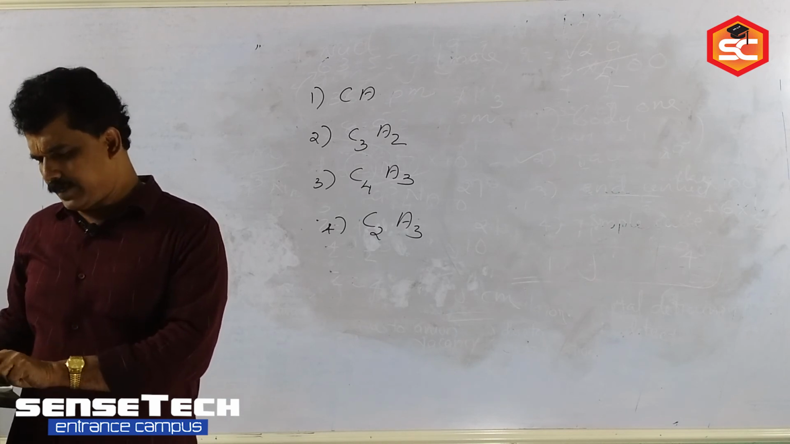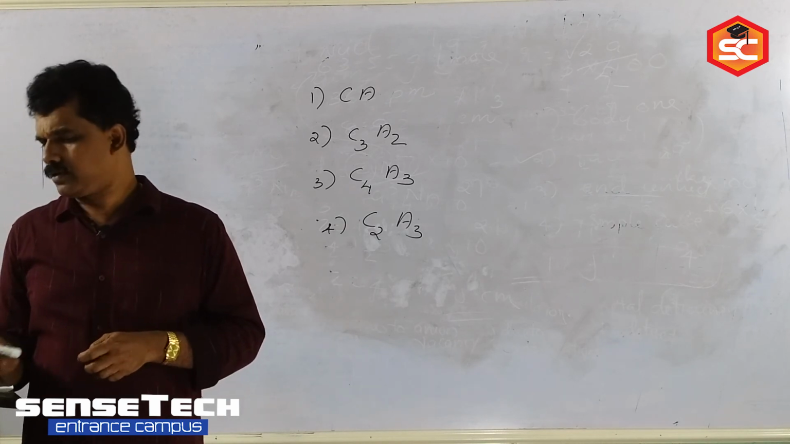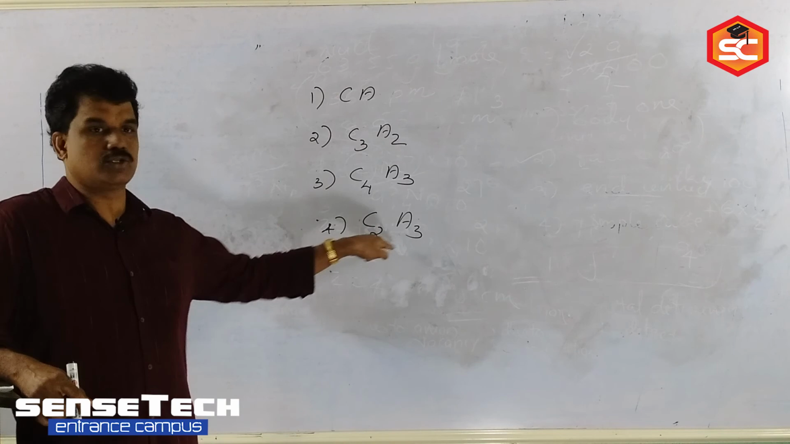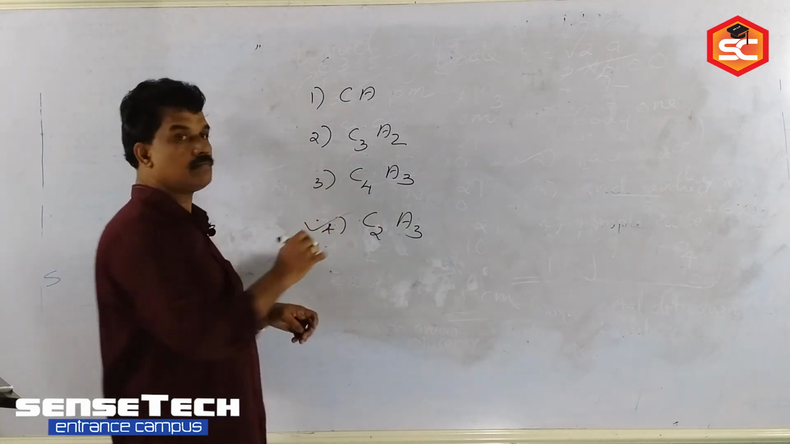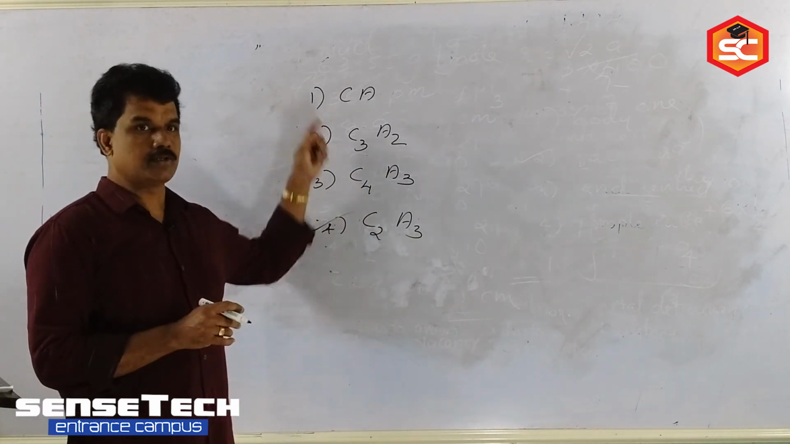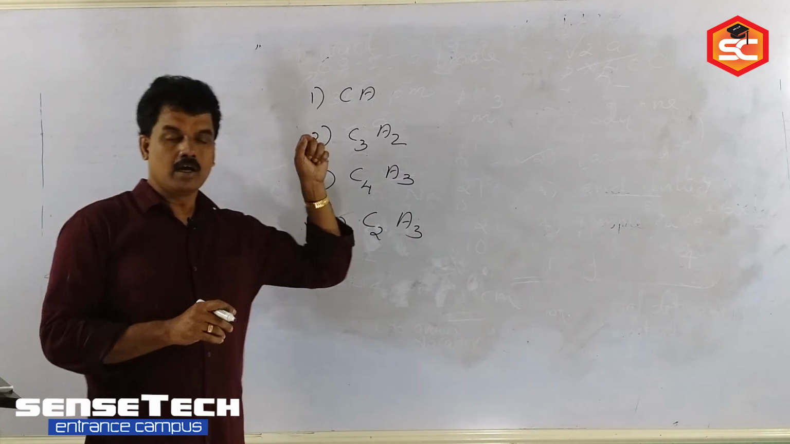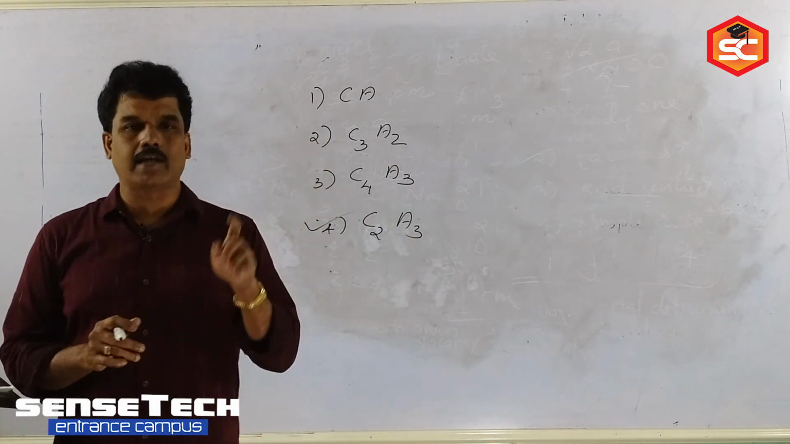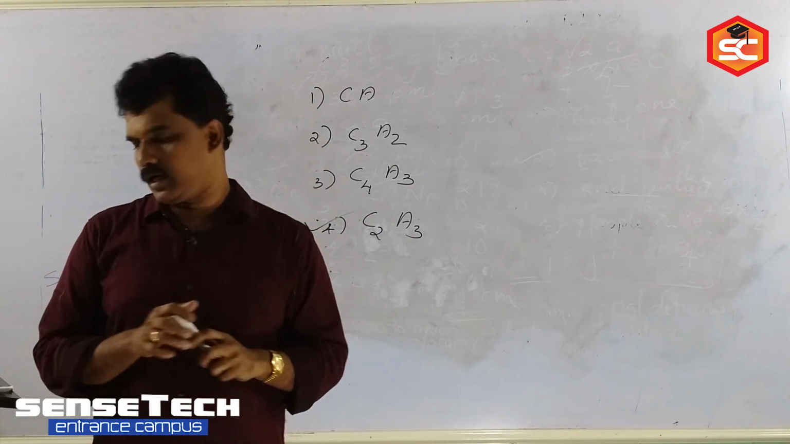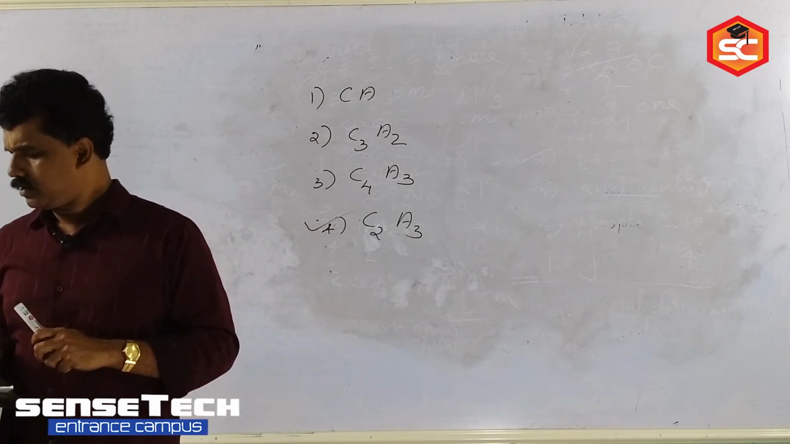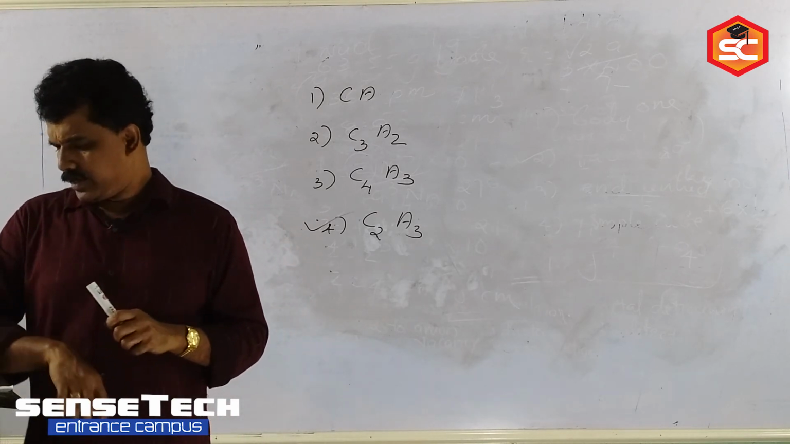So what is the answer you are getting? Yes, the answer is C2A3. Clear now? The number of atoms forming the crystal lattice is equal to the number of octahedral voids. Okay, next question.